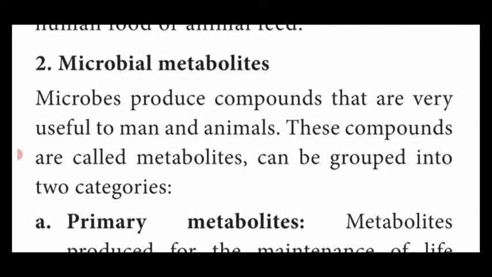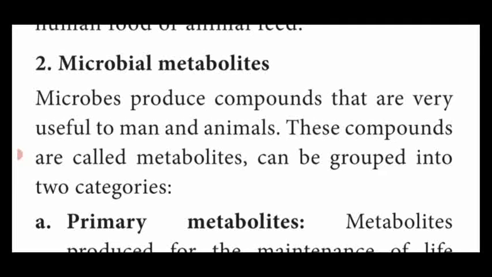That means some kinds of microbes such as algae, fungi, virus and also some single-celled organisms are producing certain kinds of products. These products are very much useful to man and animals. Those products are known as microbial metabolites.